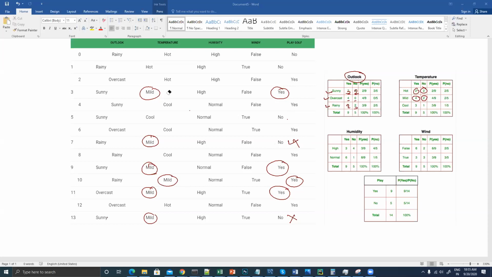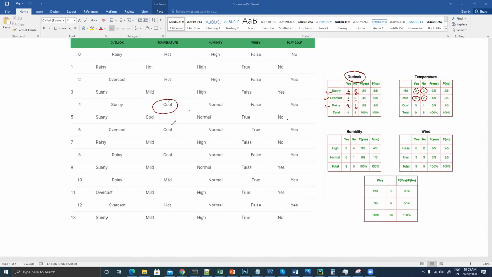If I talk about a different condition, let's suppose cool. One cool, two cool, three cool, and this cool. So in total, four times we have cool. Cool yes, cool no, cool yes, cool yes. So out of four, three times we have yes, and one time we have a no. So this is also correct, I will say. There is some mistake in our Outlook table that you will be able to find out.